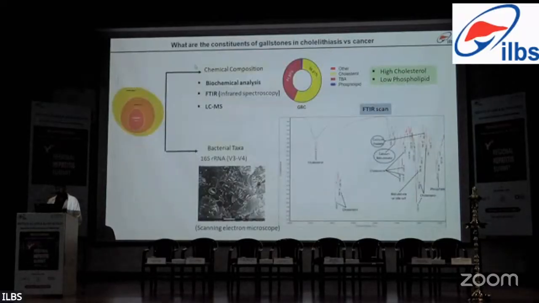Next, to know about the constituents of the gallstone, we did it in two parts: first, the chemical composition, and second, the bacterial composition. For the chemical composition, first we did the standard biochemical analysis, which suggests that all of the gallstones that we had were high in cholesterol and low in phospholipid. We also did FTIR in the pilot study, but it gave only limited insight into chemicals such as cholesterol, calcium carbonate, and calcium bilirubinate. Most of these compounds were inorganic, with limited organic. So to overcome this limitation, we decided to do LCMS in our current study. For bacterial taxa, we did 16S rRNA sequencing after confirming the presence of microbes by scanning electron microscopy.